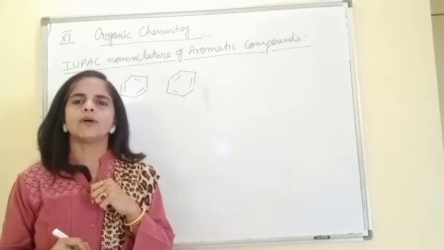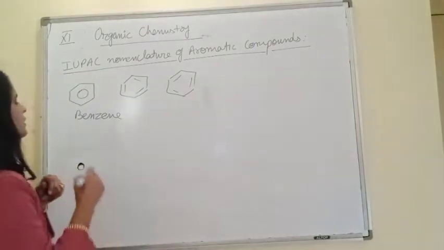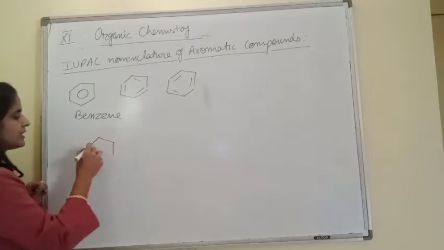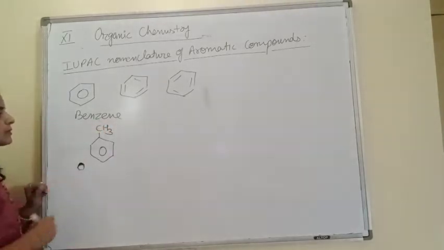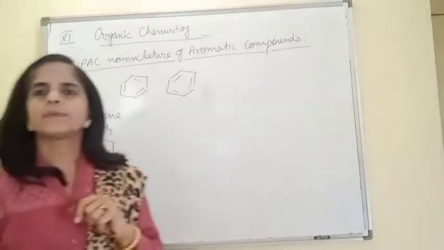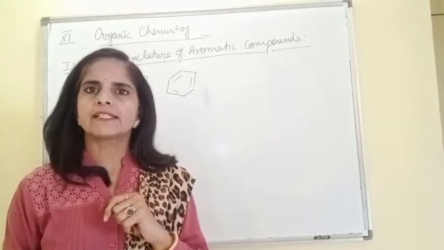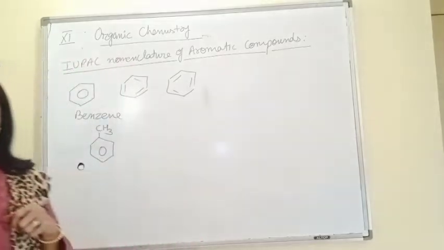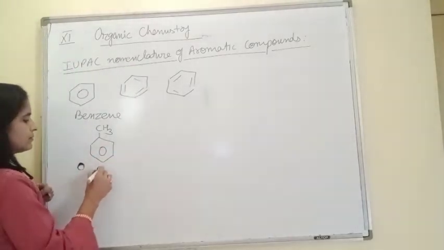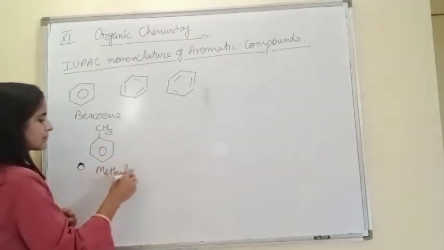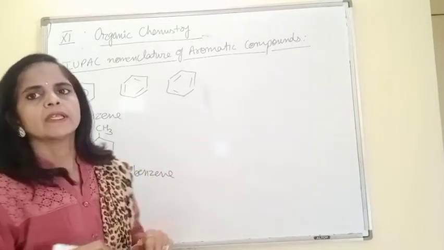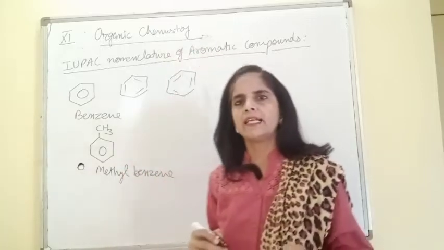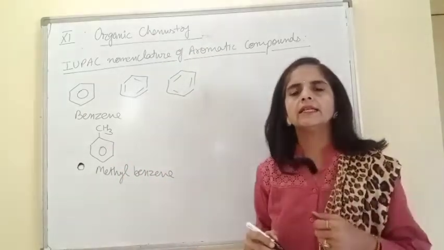of derivatives or functional groups. Like if I start with a very simple case, this compound. The substituent present in the side chain of benzene is methyl. So the name of this compound is methylbenzene. If ethyl is there, we may write ethylbenzene. In this way, you can write the name.